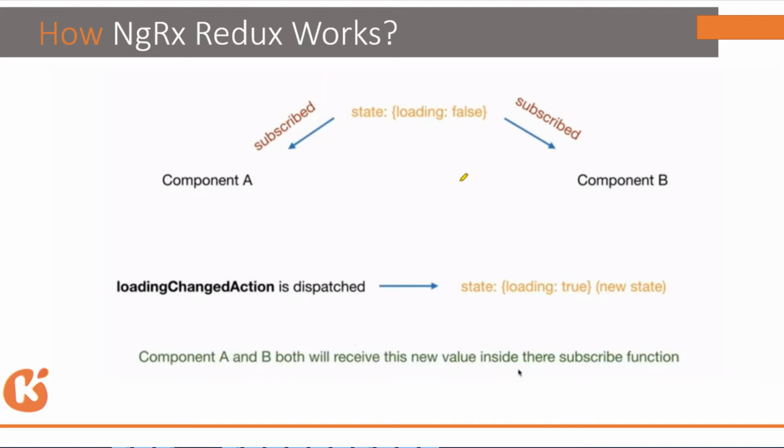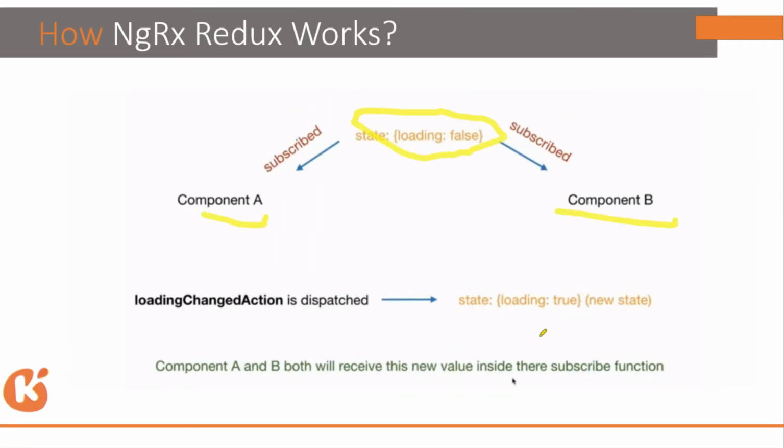So they will get the notification that the loading change action has been dispatched, and now the new state is loading true. These two components will get the notification and can work according to their own functionality, which depends upon their loading variable. I hope this was a very simple example.